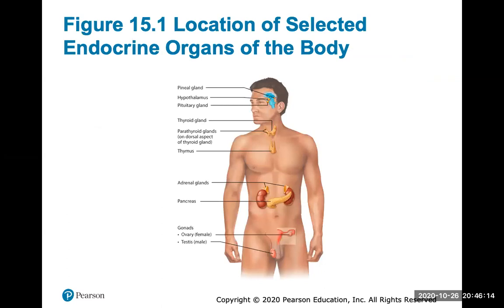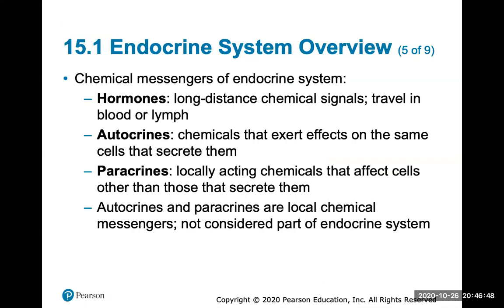So this is just a look at the location of selected endocrine organs throughout the body. The pineal gland is a pea-shaped gland behind your hypothalamus that produces melatonin, which controls your sleep-wake cycle. Then your hypothalamus controls the secretions from the pituitary gland. Here's your thyroid gland with the parathyroid glands on the dorsal aspect of it. Your thymus is in here. Your adrenal glands sit on top of your kidneys with your pancreas kind of in between. And then the gonads, your sex organs, the ovaries and testes.